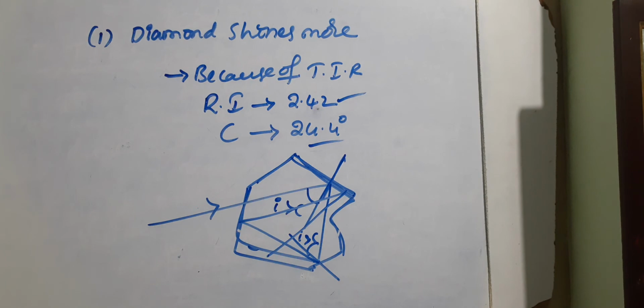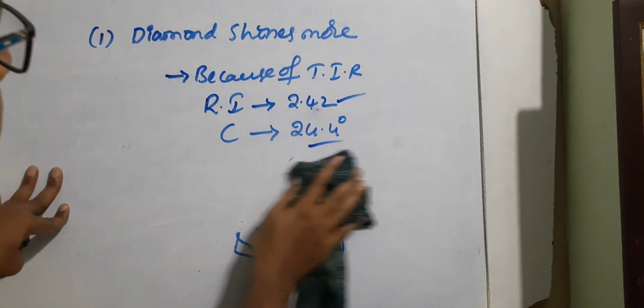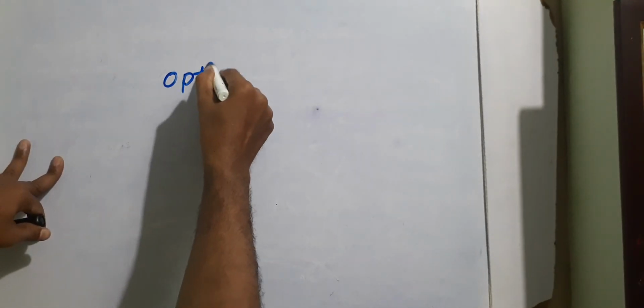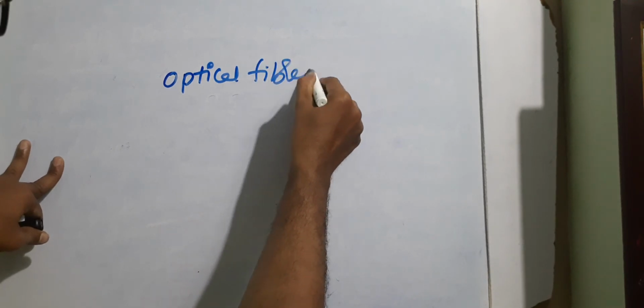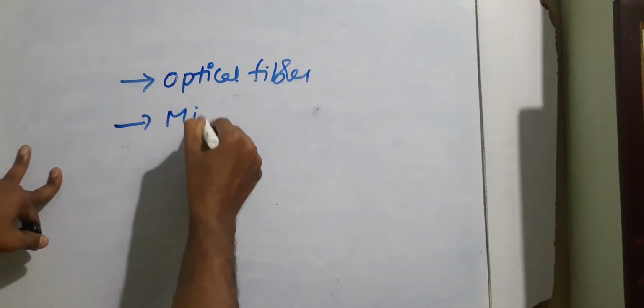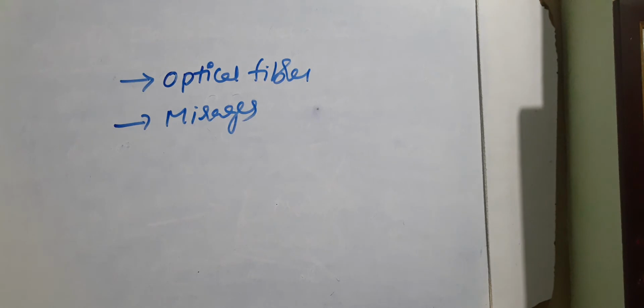Similarly, optical fibers also work on the principle of total internal reflection. Formation of mirages is also due to total internal reflection. So these are some applications of total internal reflection, students. That's all for the total internal reflection topic.